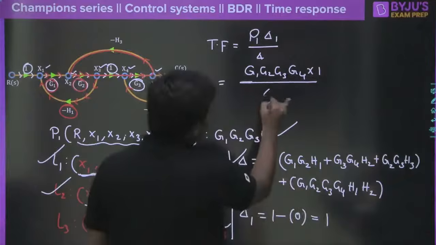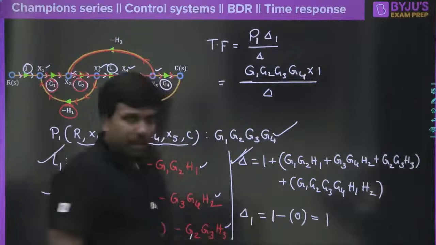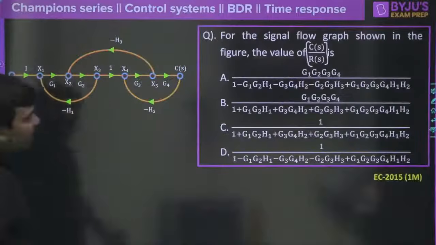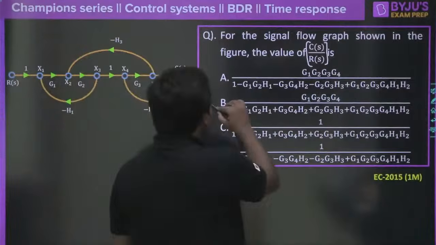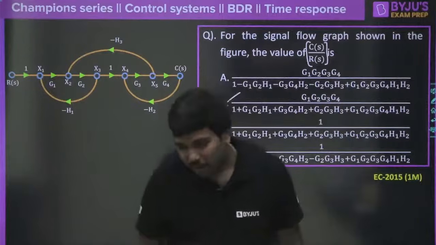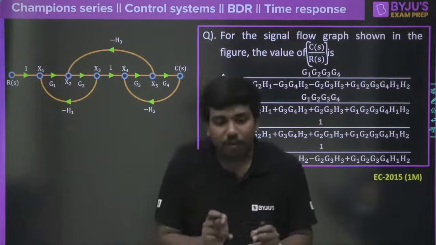And of course the delta is going to be this much, whatever we have here. So what is the correct answer here? Of course you guys have already mentioned that. I'm really sorry, I was very slow. Okay, B is the correct answer. Hope everybody got that. If any doubts, please ask me.